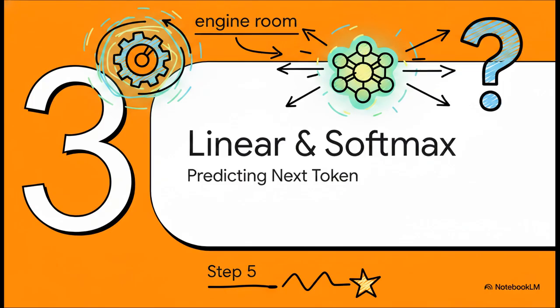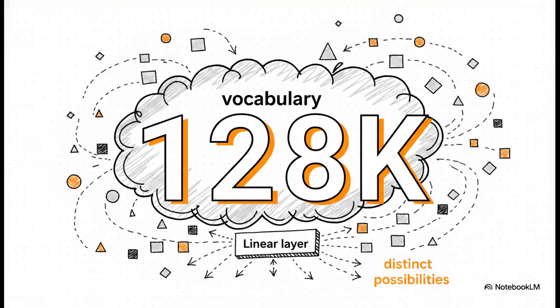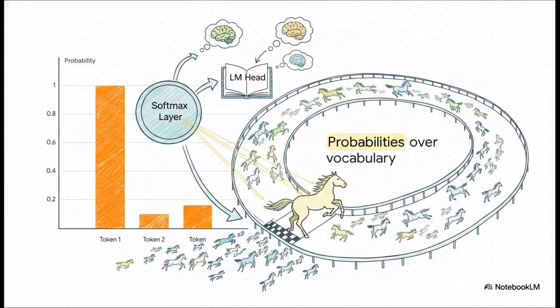Phew, all right, phase 3, predicting the next token. Having somehow survived the engine room, we finally reached the climax of the math. This is the exact moment where the AI actually makes a decision about what word comes next in its answer. And no, the model doesn't just guess out of thin air. The linear layer, also known as the LM head, maps all that processed data back against the model's entire vocabulary. A typical vocabulary size for these massive models is about 128,000 tokens. That means, for every single step, the model has to evaluate 128,000 distinct possibilities for what the next fraction of a word should be. To pull this off, the model uses a function called softmax.